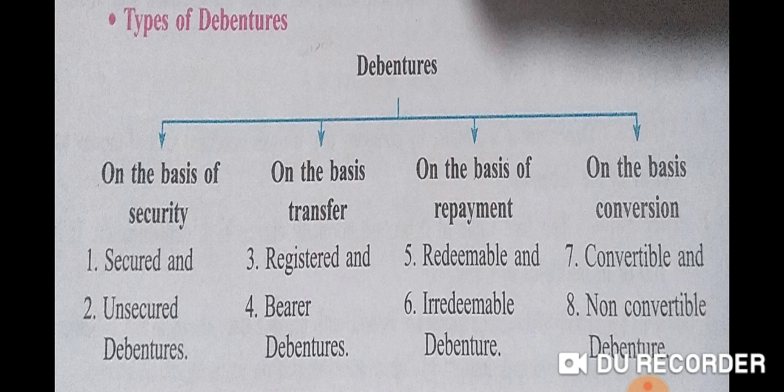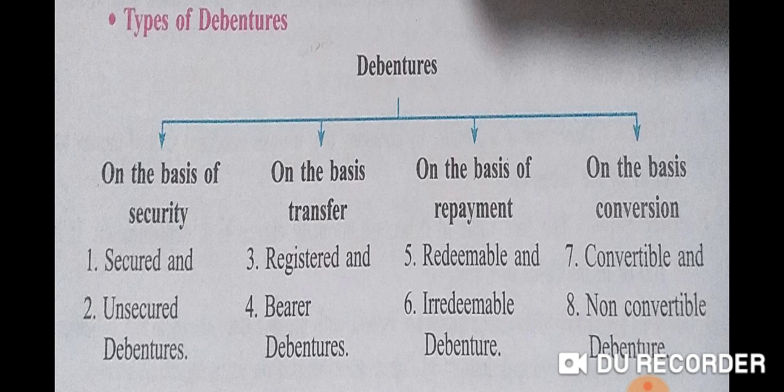Repayment can be made at fixed date at the end of specific period or by installment during the lifetime of the company. It also can be paid to the debenture holders.